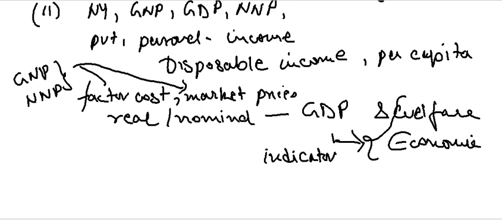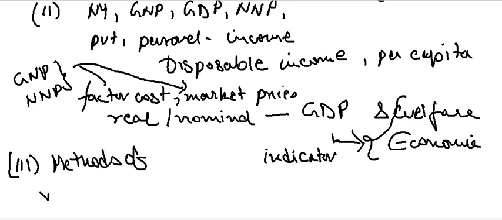Next, the third part is methods of measuring national income. What are the methods asked here? Product or value added method, income method, and expenditure method, with simple numericals based on them.